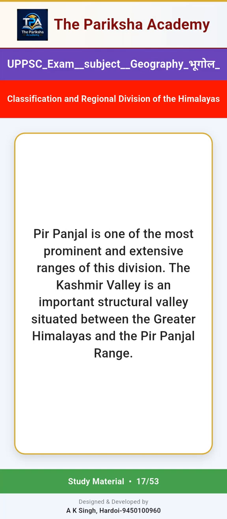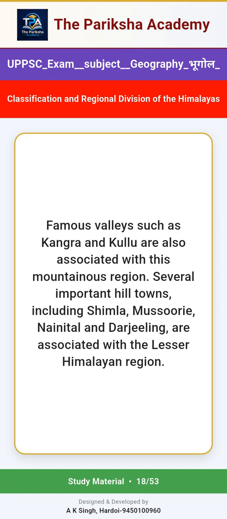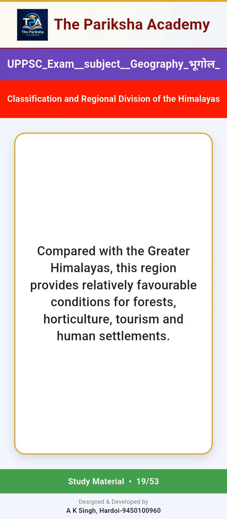The Kashmir Valley is an important structural valley situated between the Greater Himalayas and the Pir Panjal range. Famous valleys such as Kangra and Kullu are also associated with this mountainous region. Several important hill towns, including Shimla, Mussoorie, Nainital and Darjeeling, are associated with the Lesser Himalayan region. Compared with the Greater Himalayas, this region provides relatively favorable conditions for forests, horticulture, tourism and human settlements.